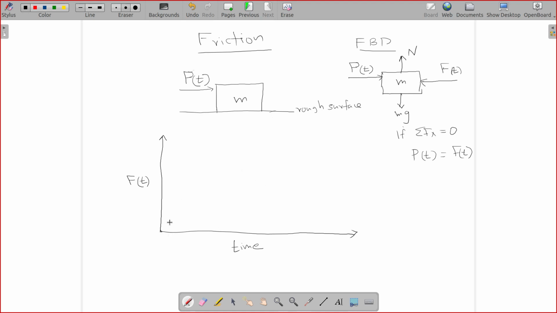As we linearly increase the external force P, friction should be equal to it. So the frictional force increases as external force increases. Now until what point does this happen?